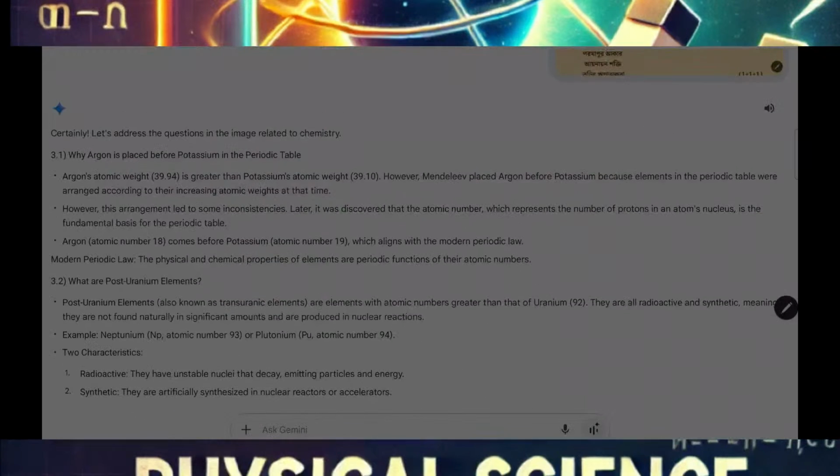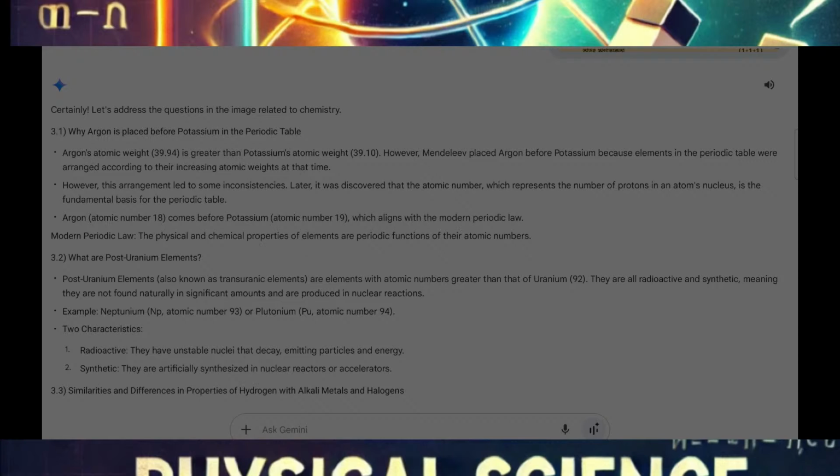So the first question says, why is argon placed before potassium in the periodic table? The answer is argon's atomic weight is 39.94, which is greater than potassium's atomic weight 39.10. However, Mendeleev placed argon before potassium because elements in the periodic table were arranged according to their increasing atomic weight at that time. However, this arrangement led to some inconsistencies.